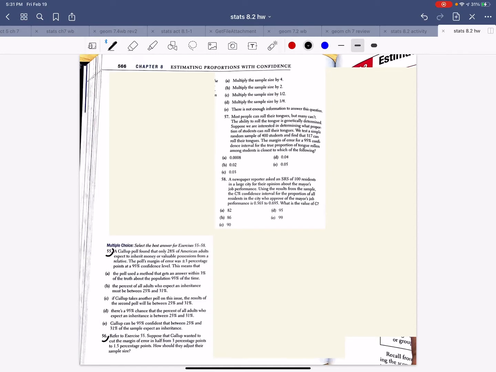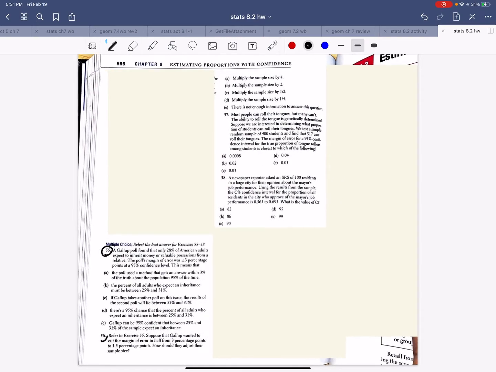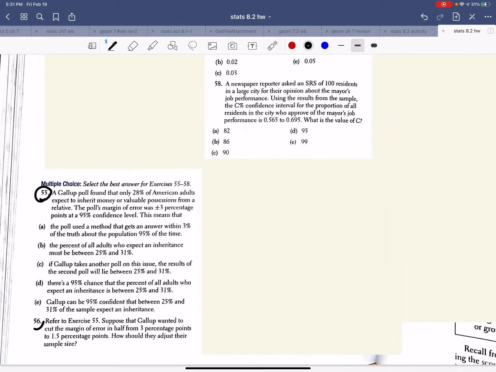Question number 55 states, a Gallup poll found that only 28% of American adults expect to inherit money or valuable possessions from a relative. The poll's margin of error was 3%, so it looked like this, if that makes sense. And they gave this at a 95% confidence level. What does this really mean?